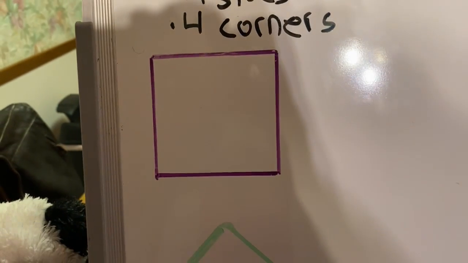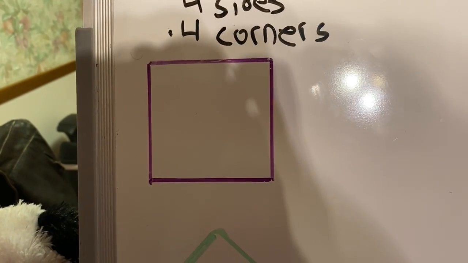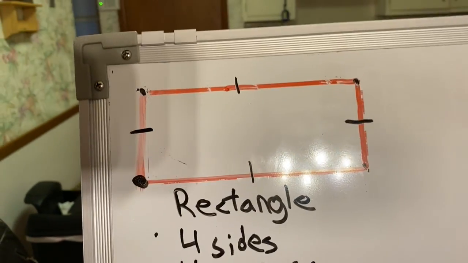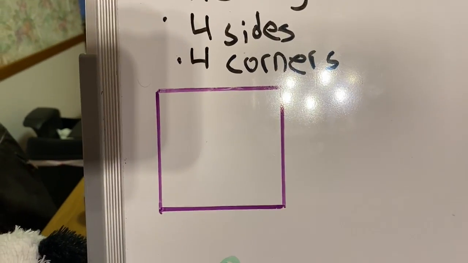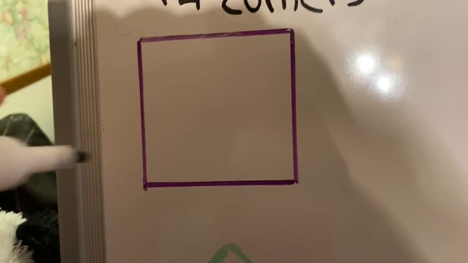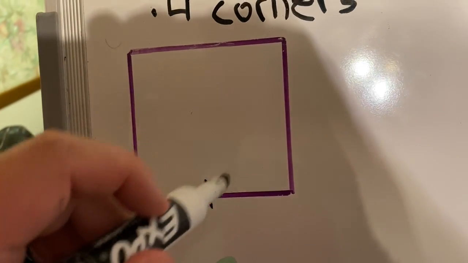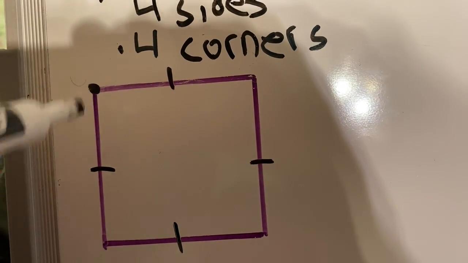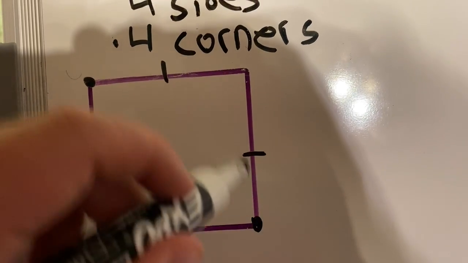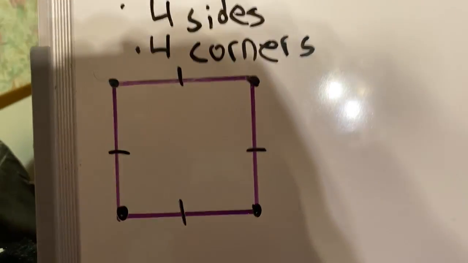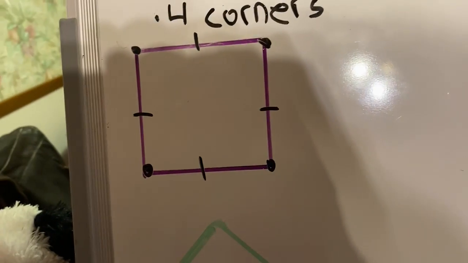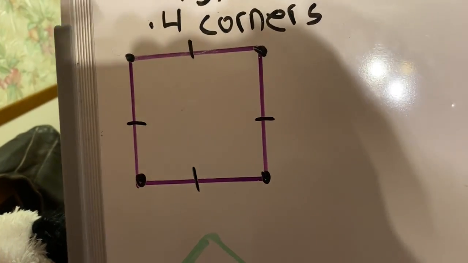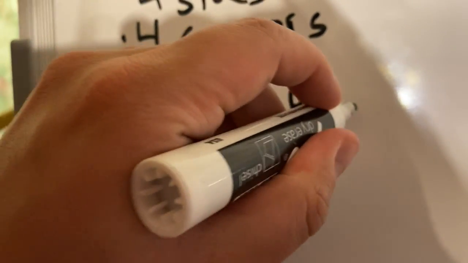So we're going to come over here to this thing. What shape do you think that is? Now, this one's really cool because if you would have said rectangle, here's why you might say rectangle. It's got 1, 2, 3, 4 sides, and it's got 1, 2, 3, 4 corners. So that shape is a rectangle. But it's not only a rectangle. It is a rectangle, and I'll write that there. It is a rectangle.